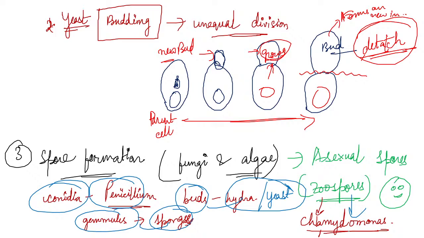Now we will move to vegetative reproduction, which is very, very important, and the last and most important part of asexual reproduction. So what is vegetative reproduction?